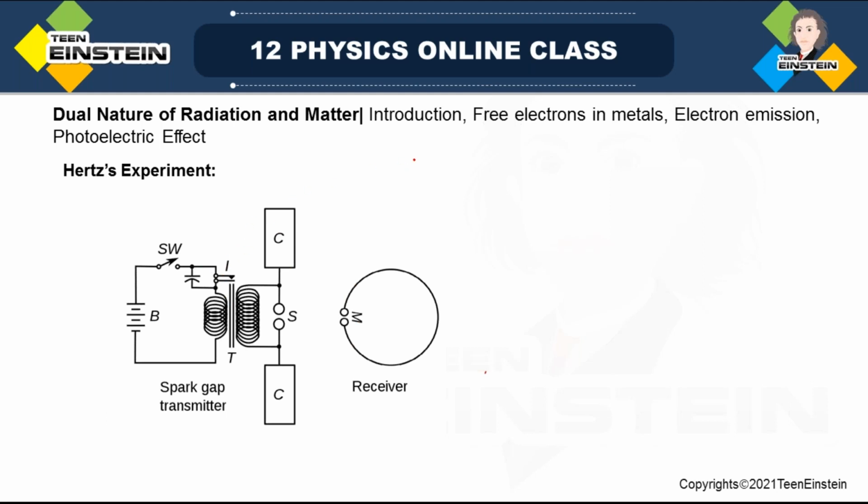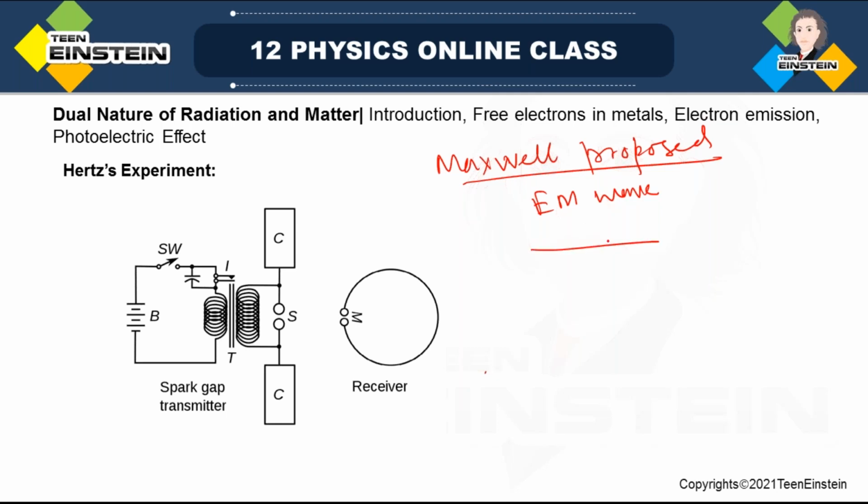By this time Maxwell had proposed that an EM wave travels from one point to another. Electromagnetic waves can be produced from oscillating charges.